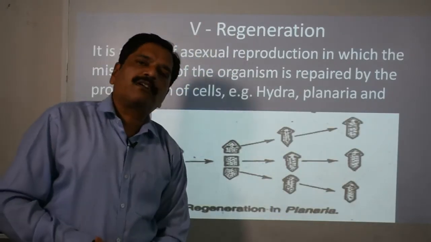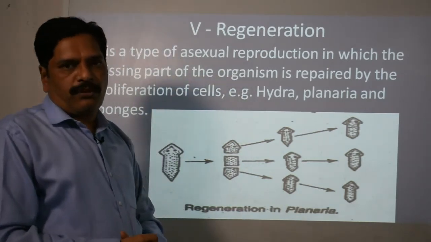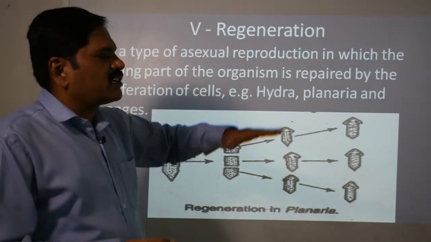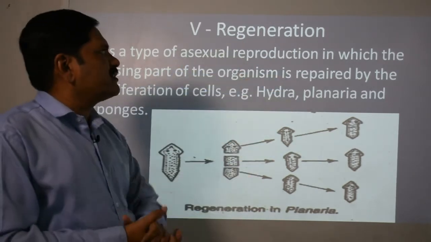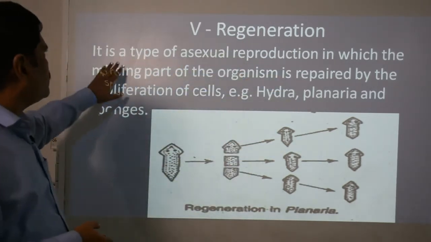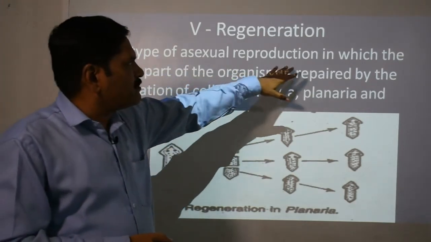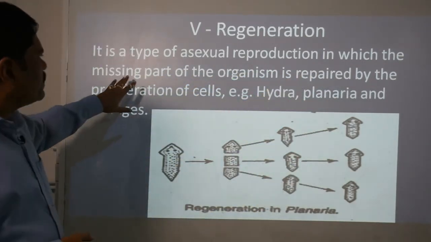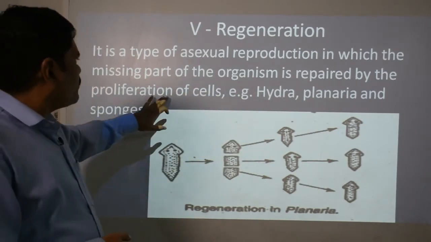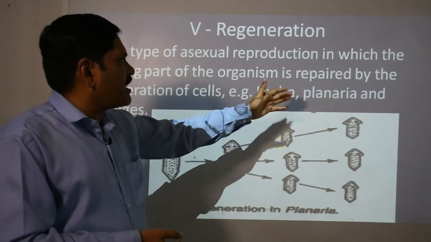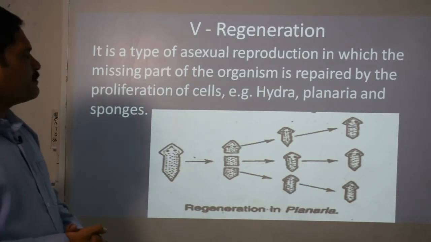Now we come to the next asexual mode of reproduction, that is regeneration. Simply, re means again and generation means to generate. It is a type of asexual reproduction in which the missing part of the organism is repaired by the proliferation of cells. Examples are hydra, planaria and sponges.